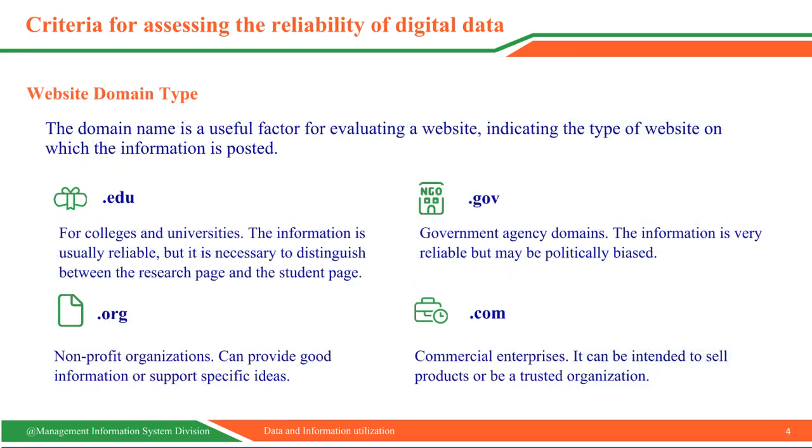The website domain is also an important factor. .edu, educational sites, generally reliable, but distinguish between official content and student posts. .gov, government sites, highly reliable but may reflect a political perspective. .org, nonprofit organizations, often provide useful information but may have specific agendas. .com, commercial sites, sometimes primarily focused on selling products or services. Example. Compare worldbank.org, reliable, with an unknown .com website.